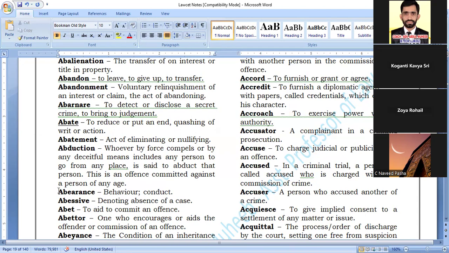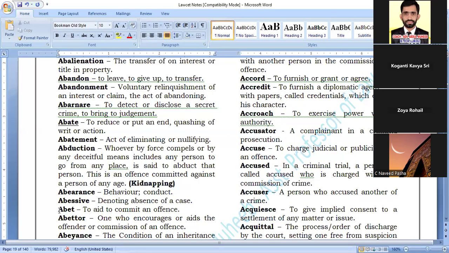Whoever by force compels or by any deceitful means induces any person to go from any place is said to abduct. माने it's nothing but, as you said in the very beginning, kidnapping. If it is small children, abduction is called kidnapping. Right.